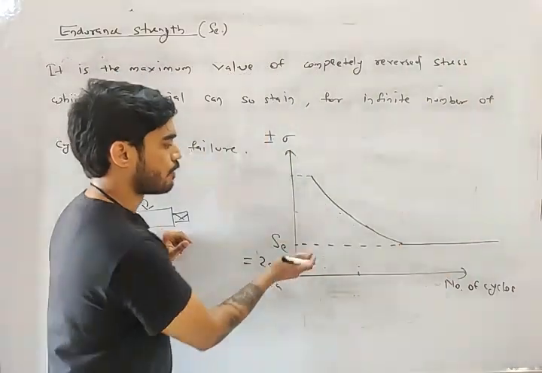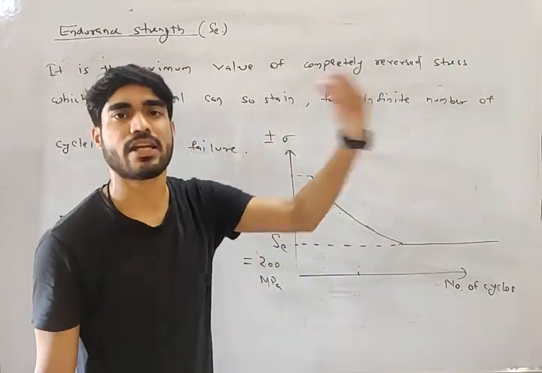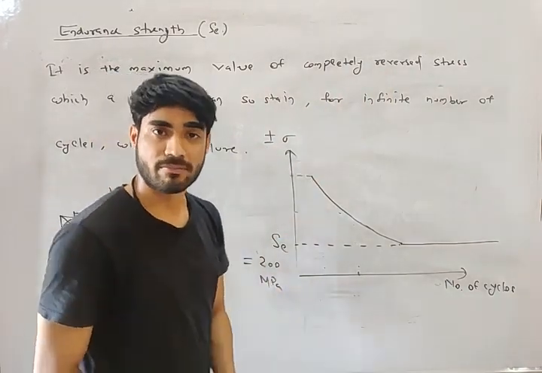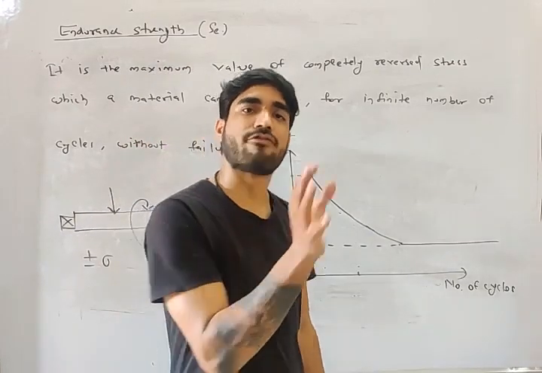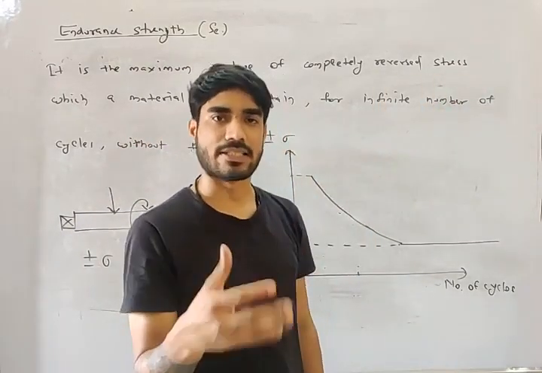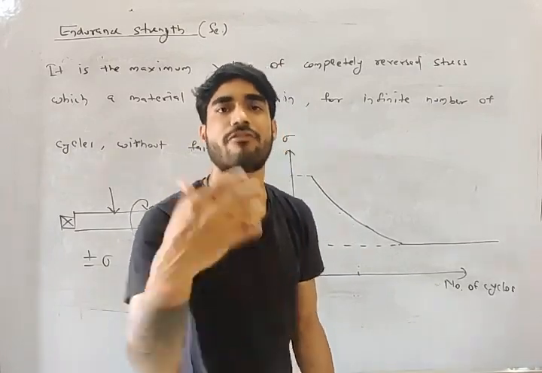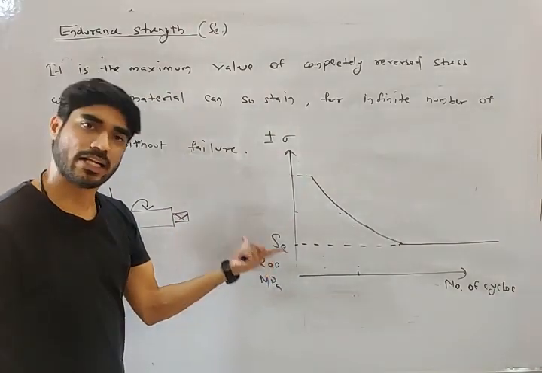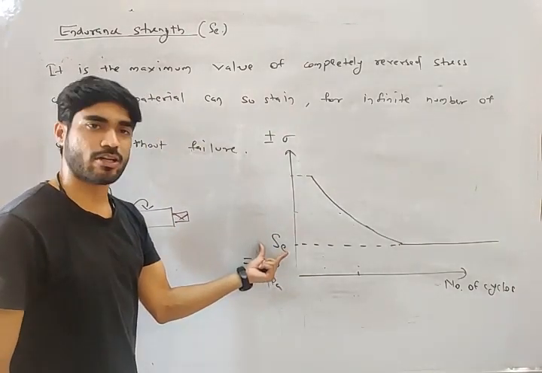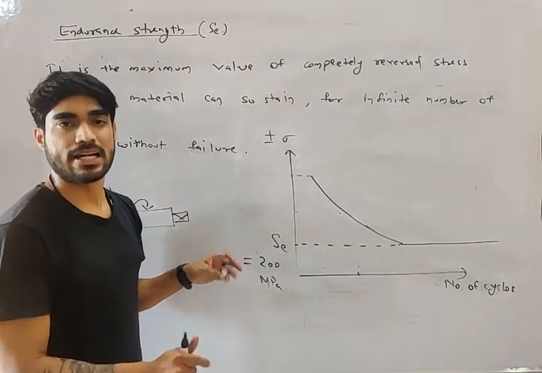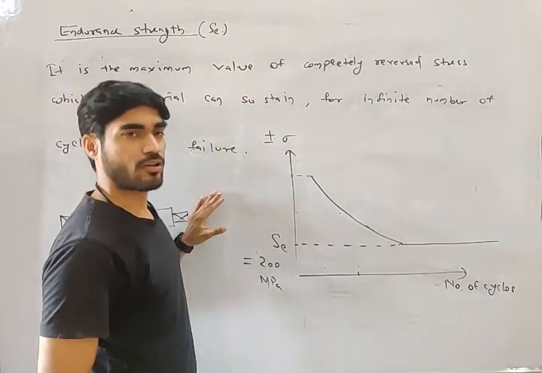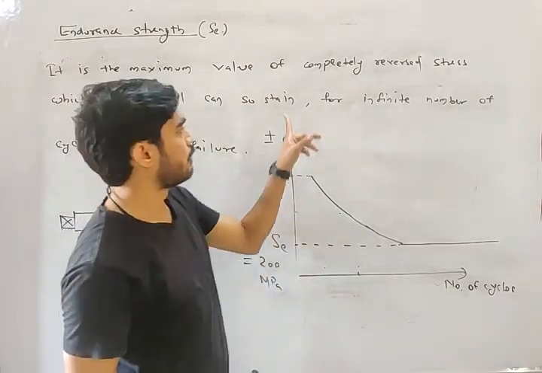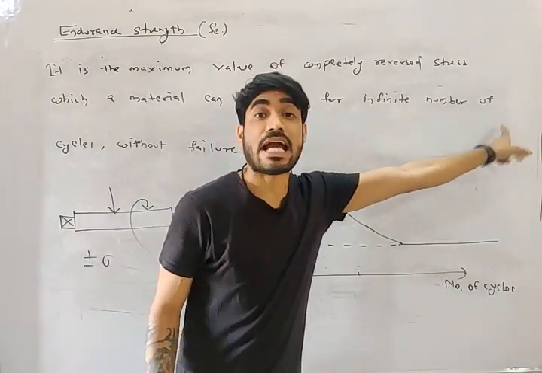But if I apply more stress, let's say 300 megapascal, while the strength is 200, then it will fail after some number of cycles, let's say 10,000 cycles, 20,000 cycles, 50,000 cycles. So if the stress is more than endurance strength, it will fail, and if the stress is less than endurance strength, it will never fail. It will sustain the stress for an infinite number of cycles.